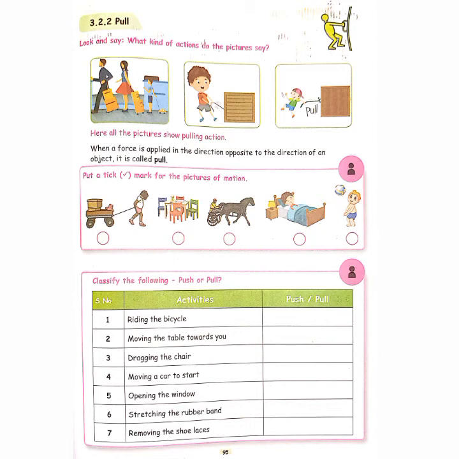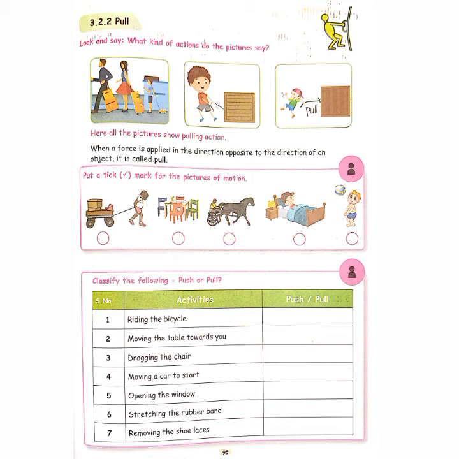Now here they have given an activity C. Put a tick mark for the pictures of motion. Motion means what? A moving thing only is said to be motion. I have told you, no. Here a man is pulling the truck. Okay, wow, here action is going on, so motion also goes. Moving has happened here, so you have to put a tick mark for this.